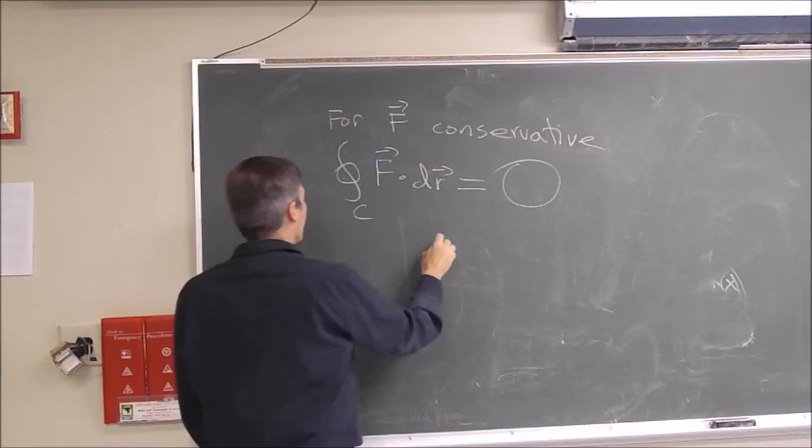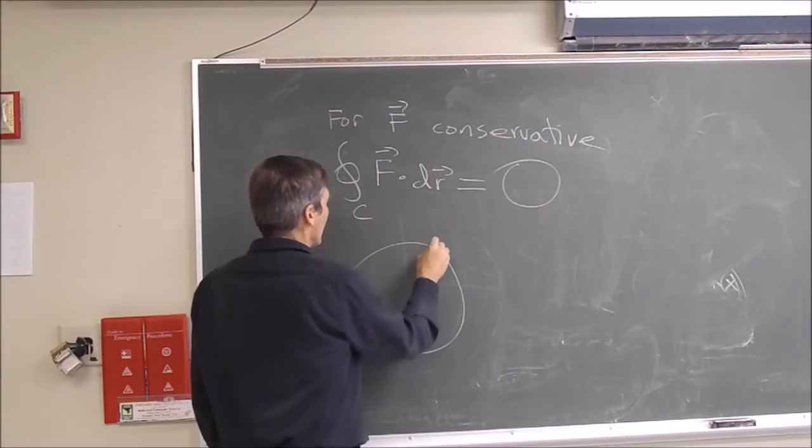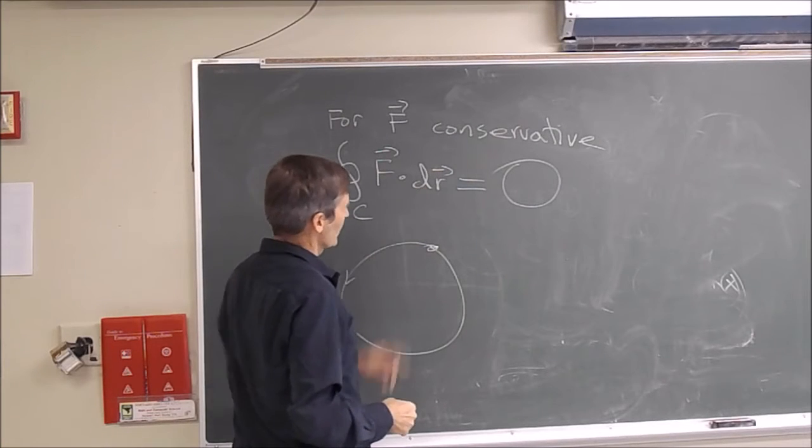If you go from here and come back around to here, this line integral is 0.